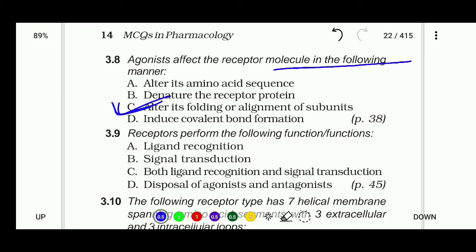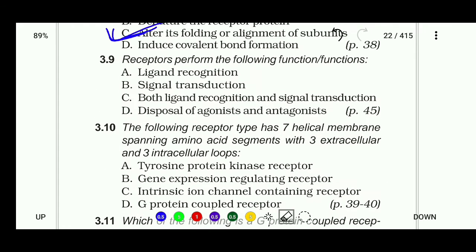Next question, 3.9. Receptors perform the following functions: ligand recognition, signal transduction, both ligand recognition and signal transduction, disposal of agonist and antagonist. So the right answer of this question: receptors perform both functions, ligand recognition and signal transduction.